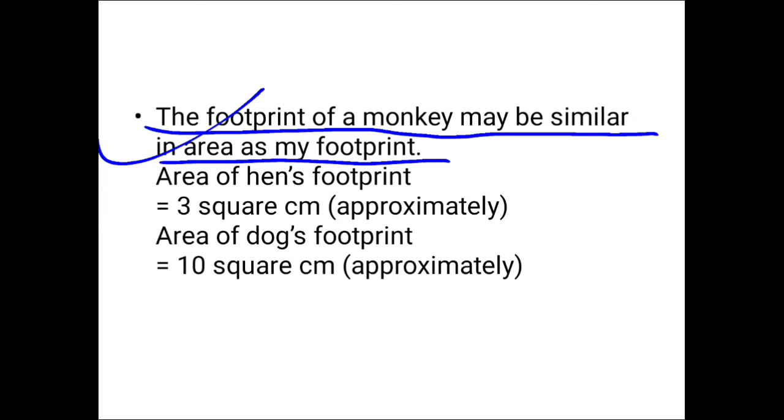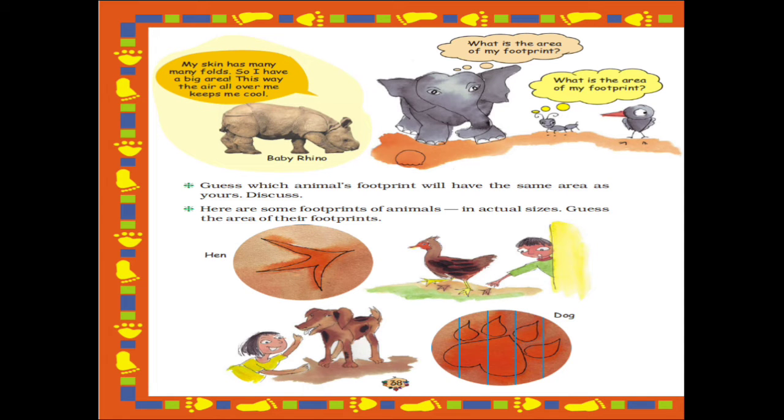Why will they be similar? Because we know that the monkey has the same type of leg as the human has. So the area of the footprint of the monkey may be similar to ours. Now let's read the next question.